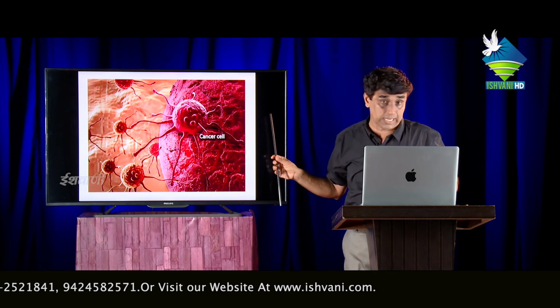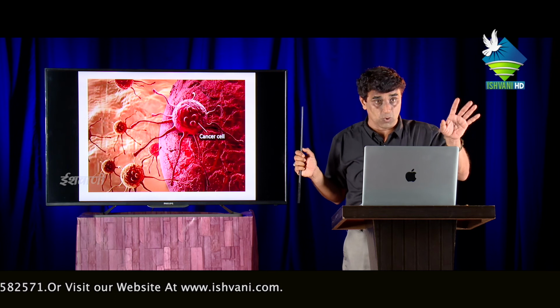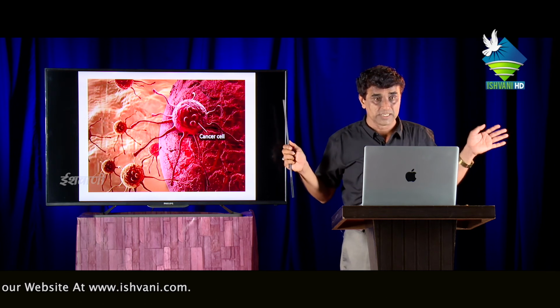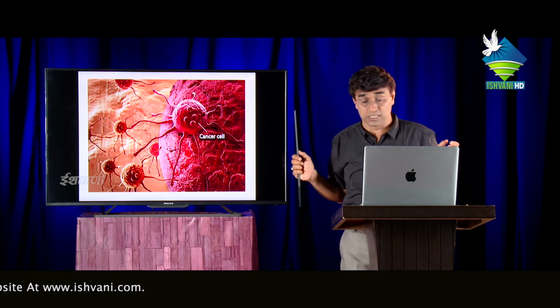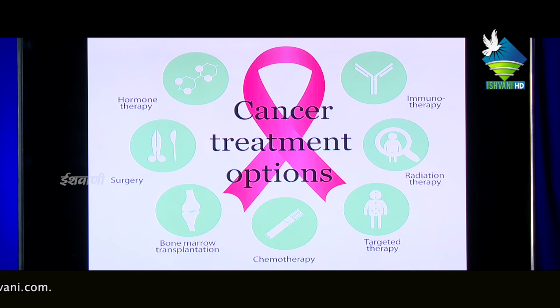But in cancer, once it starts in any part of the body, it progresses rapidly. First stage, second stage, and third is metastasis. This is the advanced stage of cancer. Dangerous.